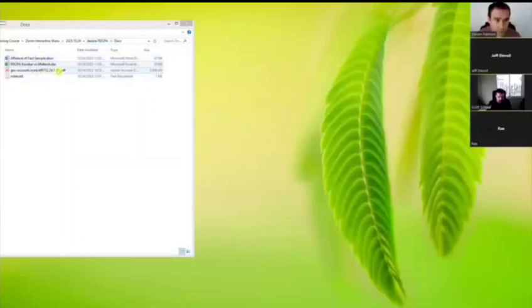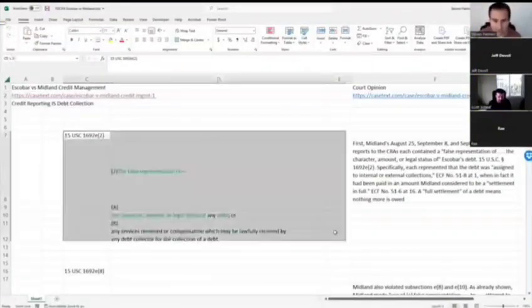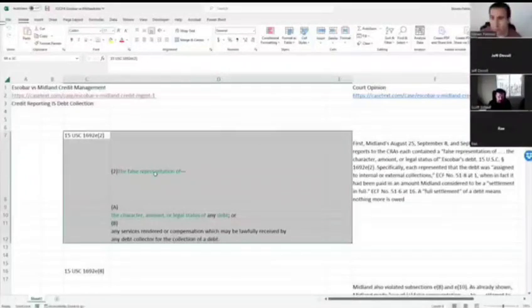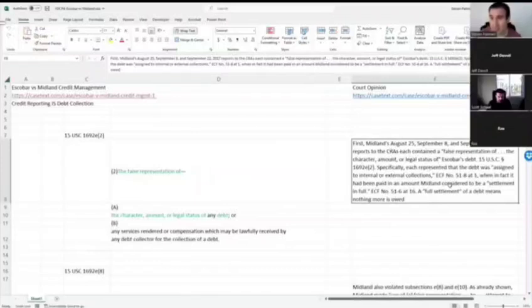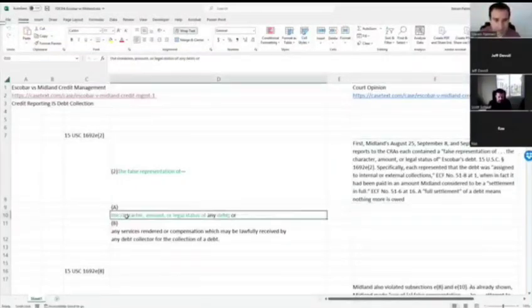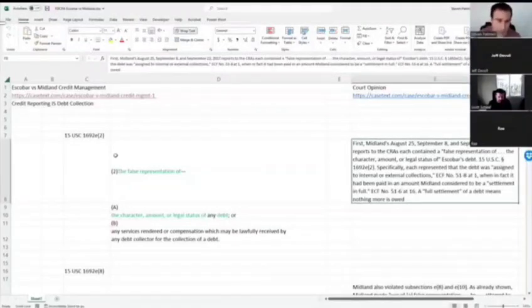So these are the tools that we're going to work with, the Metro 2 manual. And then I've got this little Excel here, which is just kind of my little notes. I put in green the actual ones that were in the Escobar court opinion. And this was the language I just copied out of the Escobar court opinion. So the false representation of the character, amount, or legal status. And this was what I had read to you guys.